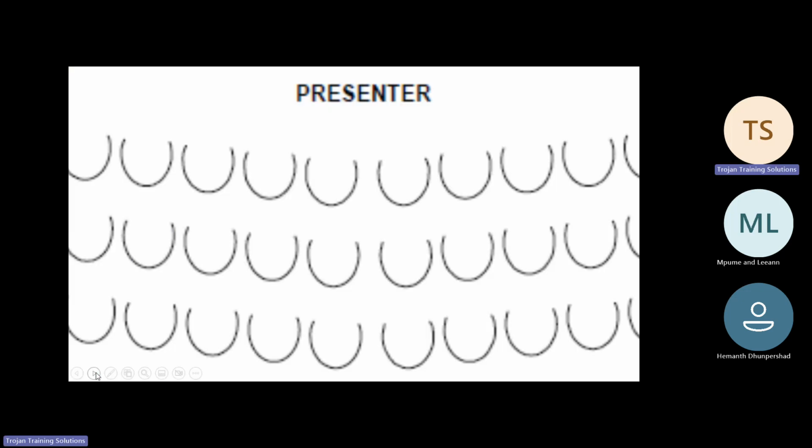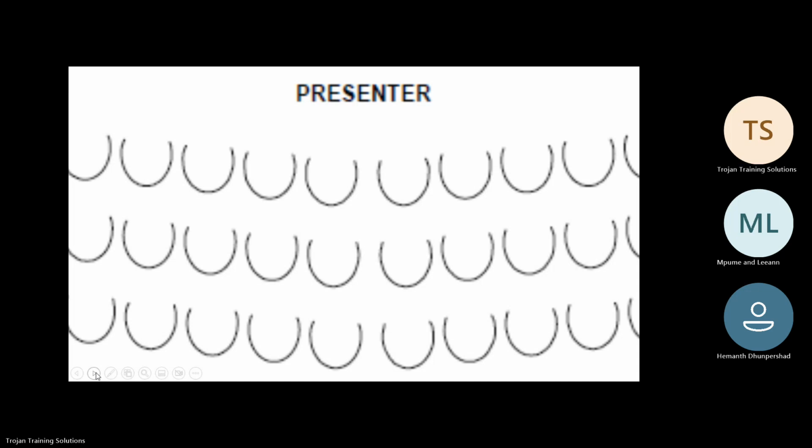Here you can see this is a picture of an assembly room. Now, as you can see here, this seating arrangement can accommodate a large group of participants. Where you see the word presenter, this is where you would find yourself situated, as a facilitator.